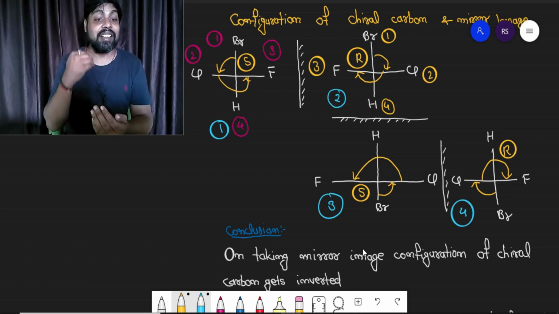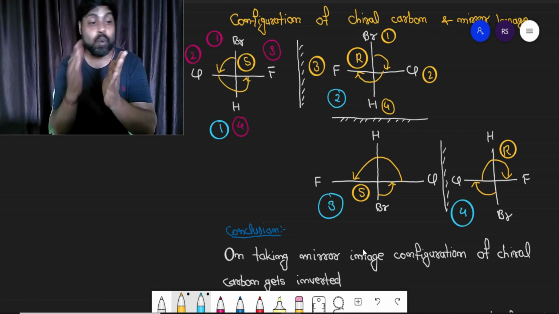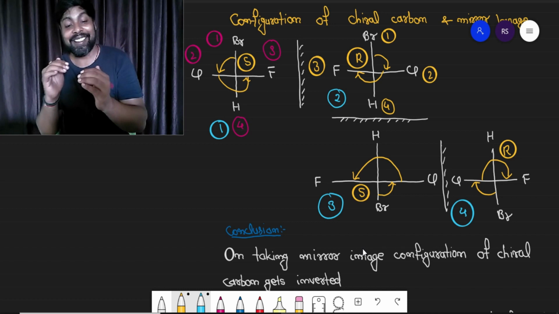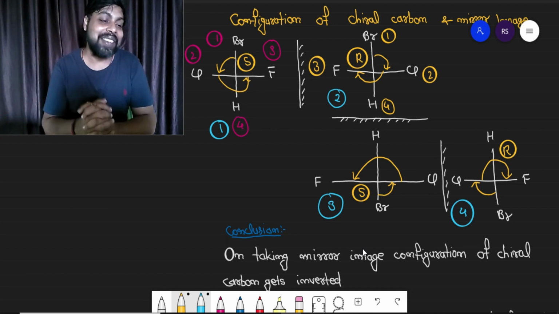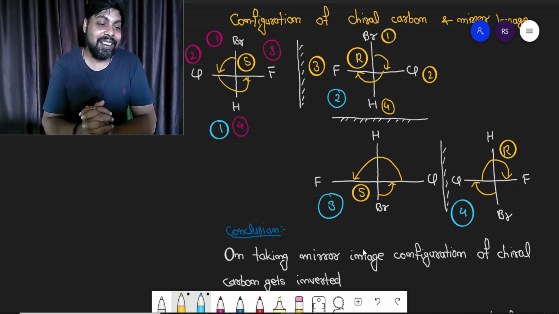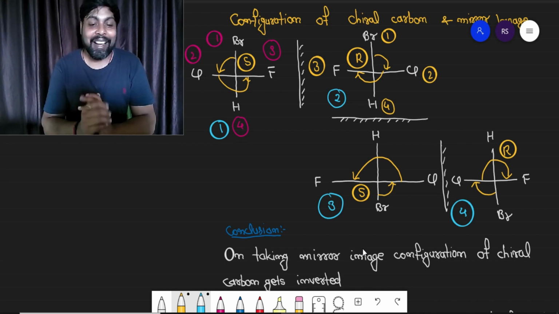The configuration is inverted from R to S. When you are moving from 1 to 2, the configuration is inverted from S to R. Then 2 to 3 again R to S, then 3 to 4 again S to R. So the conclusion is, if you are taking the mirror image of a chiral carbon, then the configuration is going to be inverted. If it is S, it will become R. If it is R, it will get converted to S. I hope this is clear.